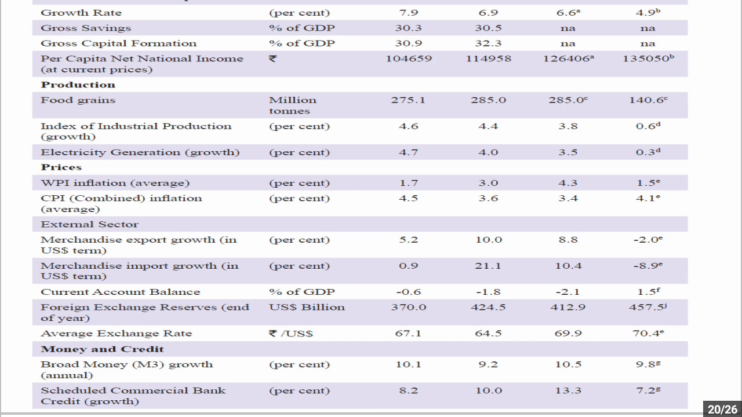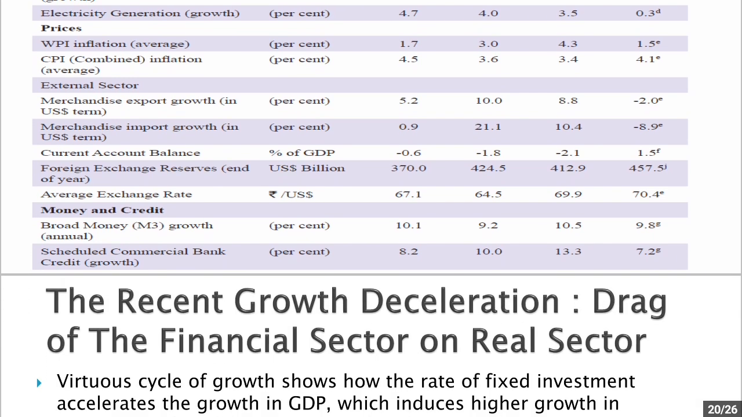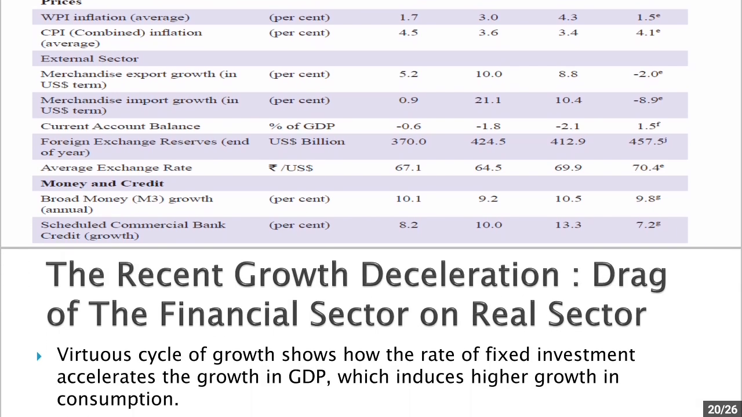And current account balance, as a percentage of GDP, in 2018-19 was minus 2.1%, whereas now it is 1.5%. Foreign exchange reserves were 412.9 billion US dollars in 2018-19. Now we have seen it as 457.5 billion dollars in 2019-20. Exchange rate, again, the Indian currency is depreciating, so the exchange rate is 70.4 rupees; $1 is worth 70.4 rupees.